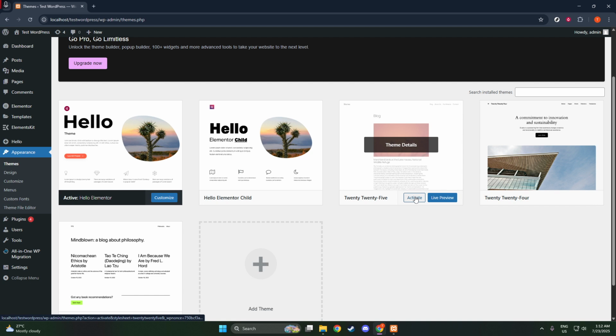After switching themes, revisit your site. If the error is no longer there, you've likely identified your theme as the cause. At this point, you have a couple of options. You can reach out to the theme's support team for advice, or choose a different theme that better supports Elementor.